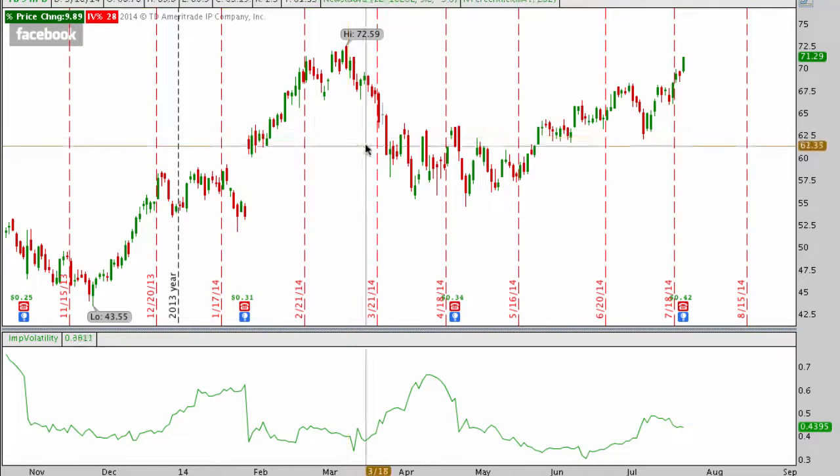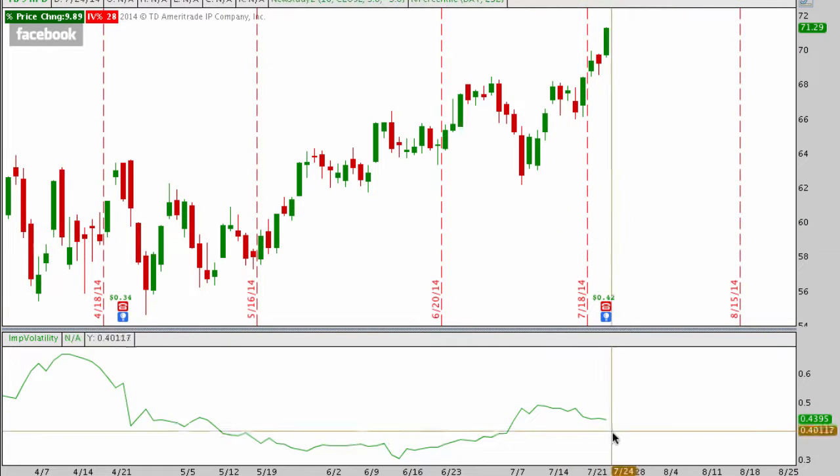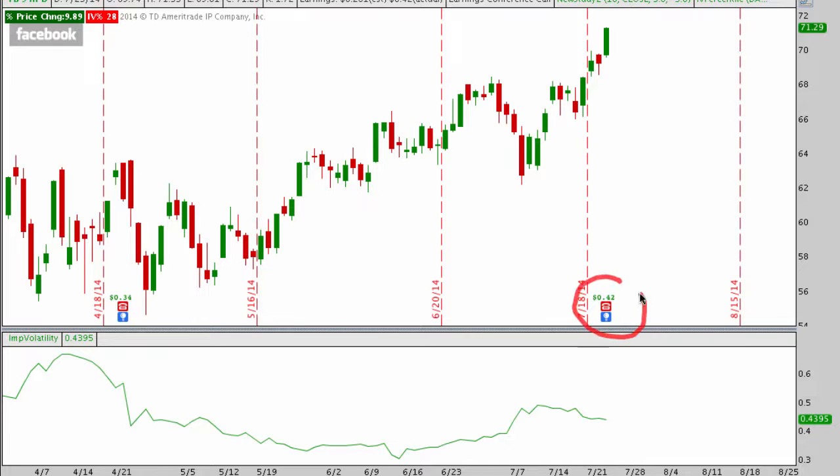Now here's a look at where Facebook is. Implied volatility hasn't gone as high as we would have liked, but we still should see a nice little earnings crush for implied volatility just because of the earnings event for Facebook. And we've gotten a huge rally out of Facebook. So people are definitely buying the rumor and assuming that Facebook's going to jump higher after the market close, in which case it actually did. Earnings actually have come and gone for Facebook. The conference call is over, and generally everyone kind of likes what they see, and the stock is trading a little bit higher after the market is closed, okay?